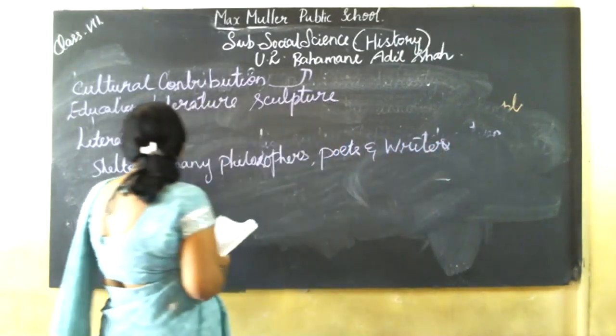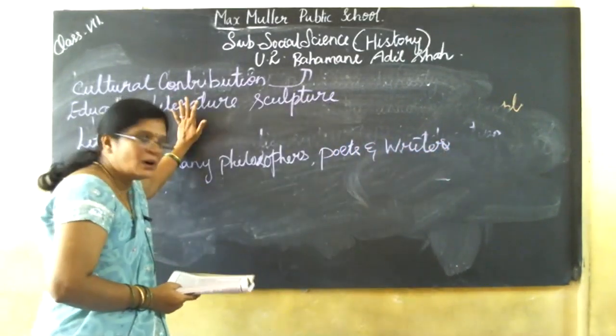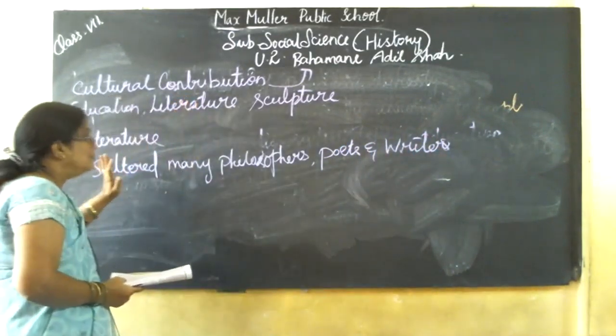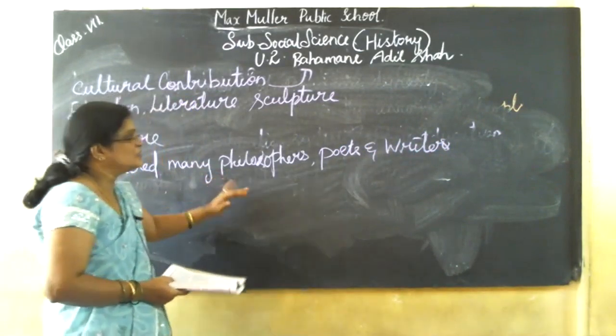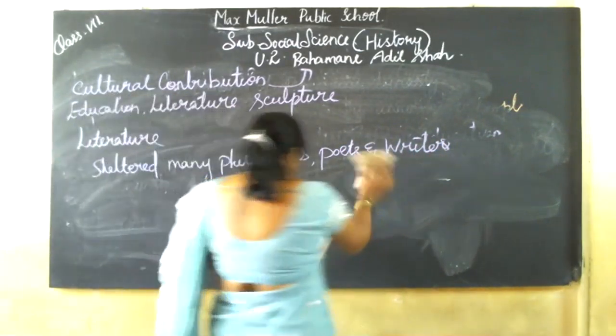They gave more preference to philosophers, poets, and writers.